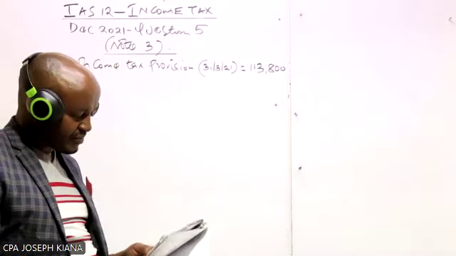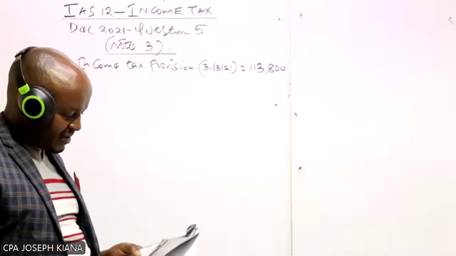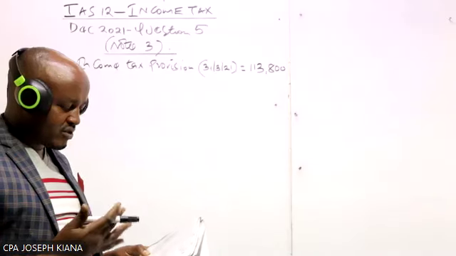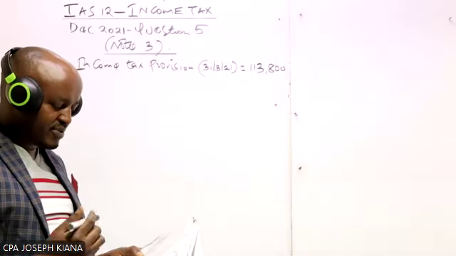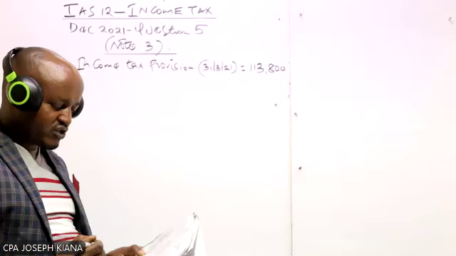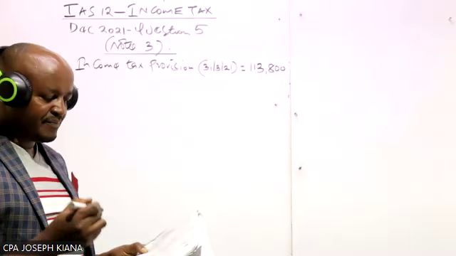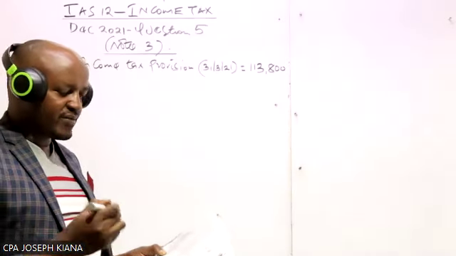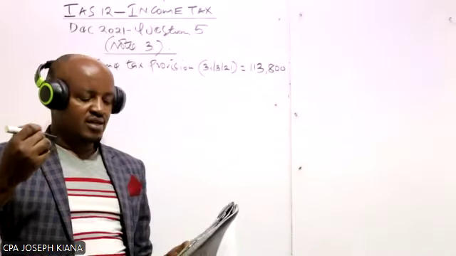Let's go to the other paragraph of note number 3, and you're told the balance on the current tax in the trial balance represents over or under provision of the tax liability for the year which ended 31st of March 2022.